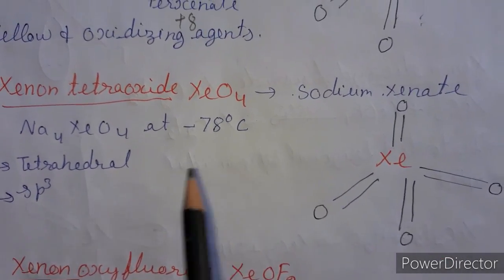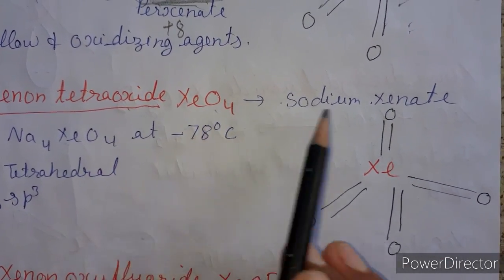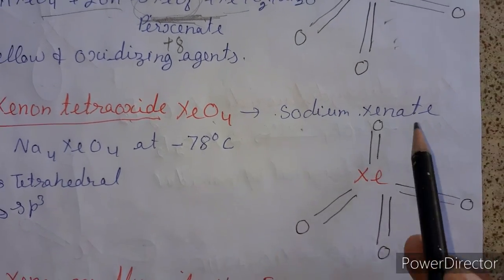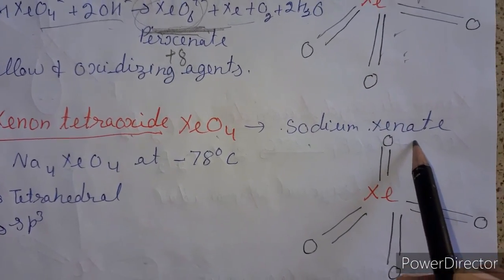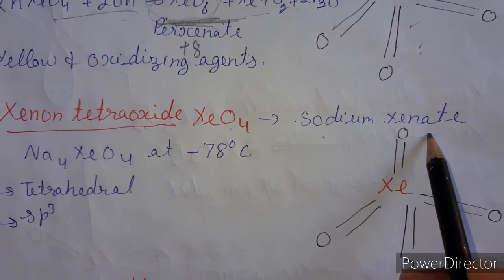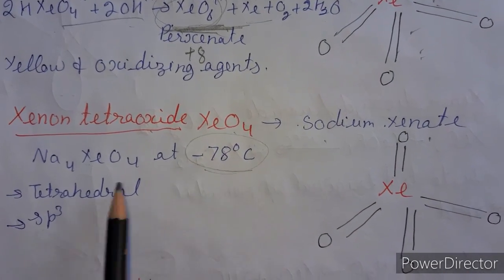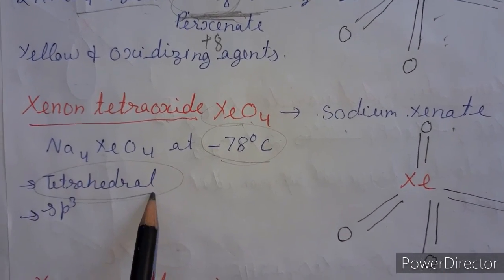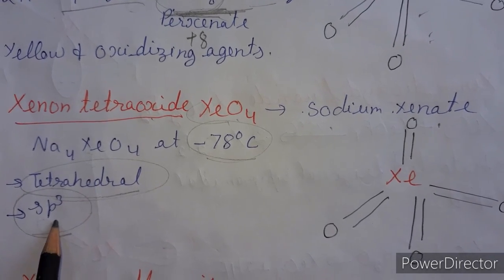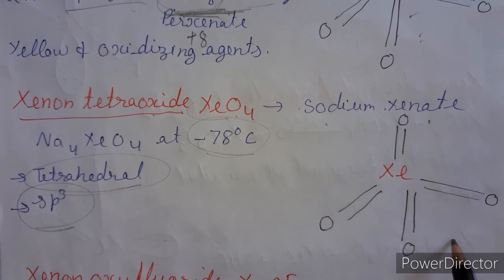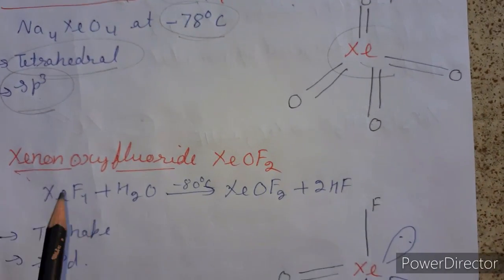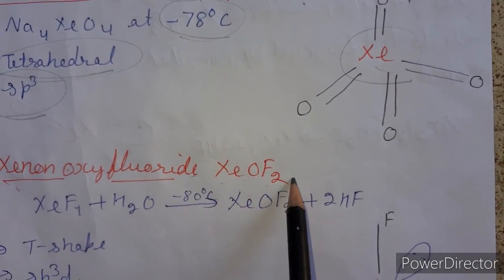Next we discuss xenon tetraoxide. When we react sodium xenate or barium xenate at room temperature, it forms, at -78 degrees Celsius, xenon tetraoxide. Its shape is tetrahedral and its hybridization is sp3. All oxygens are doubly bonded with the xenon atom. Clear? Next we discuss xenon oxyfluoride, XeOF2.